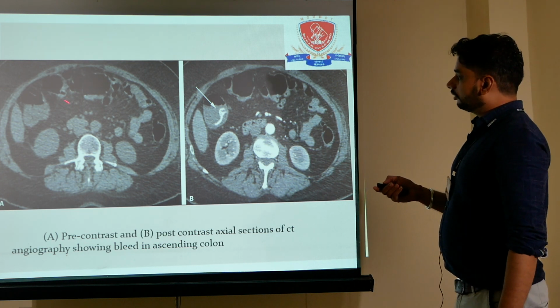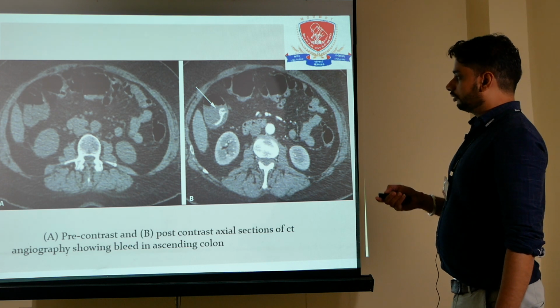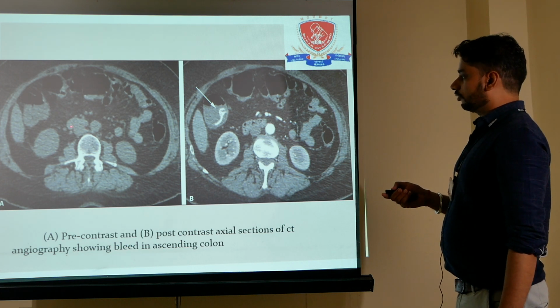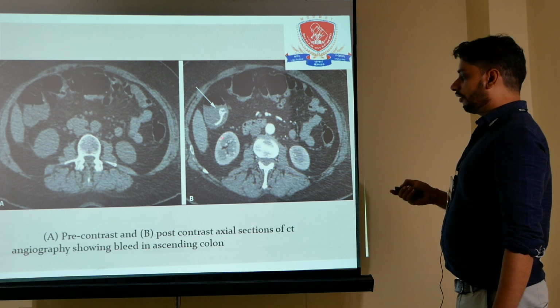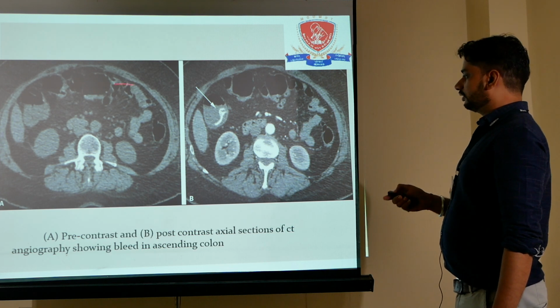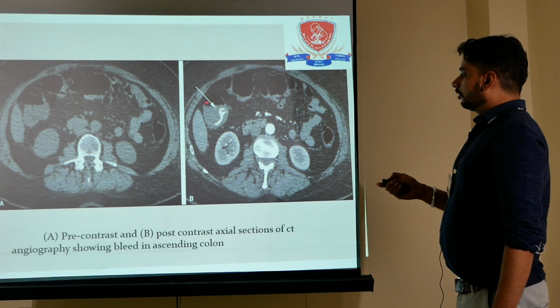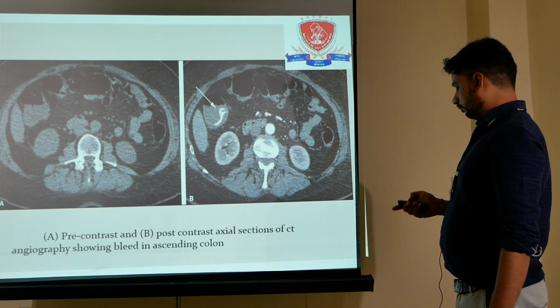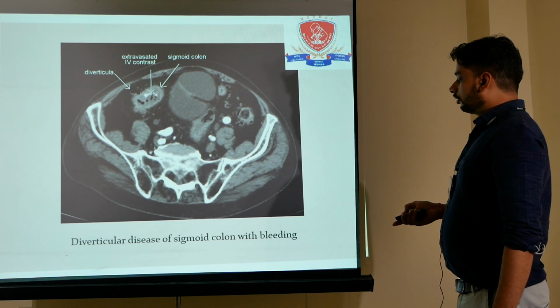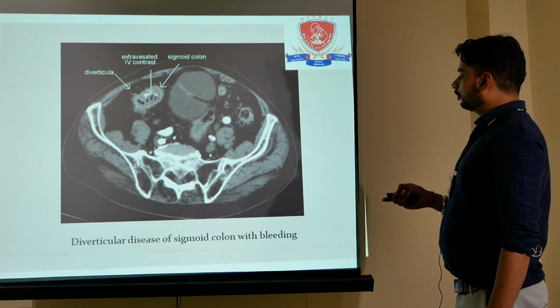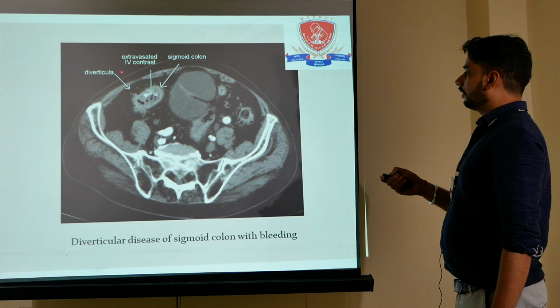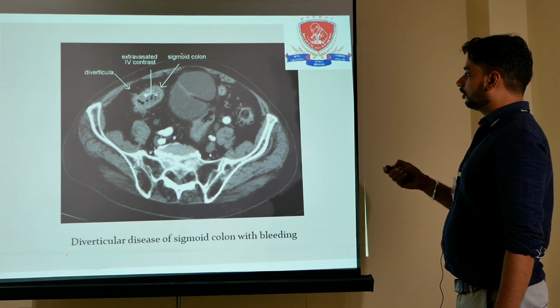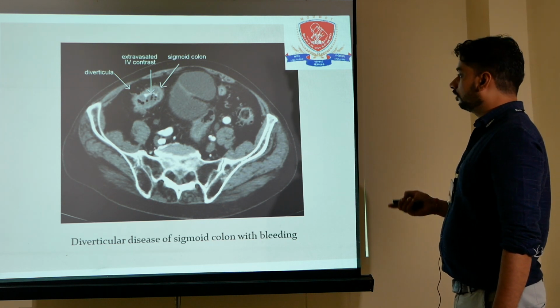This section was taken prior to contrast and this section is taken after the contrast. So this is the difference, and the contrast extravasation showing the GI bleeding in the ascending colon. And diverticular disease of sigmoid colon with bleeding, we can see here diverticula with extravasation of IV contrast in the sigmoid colon.